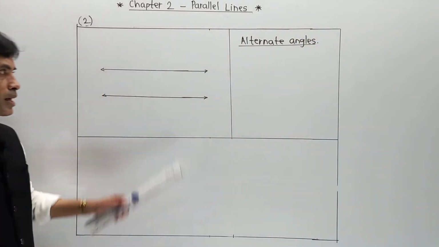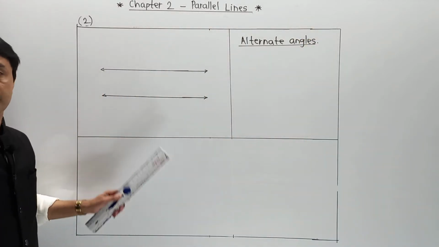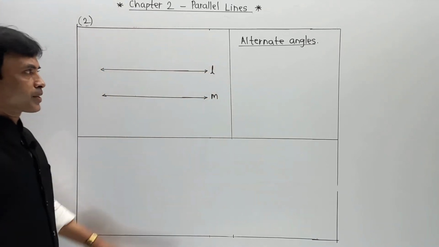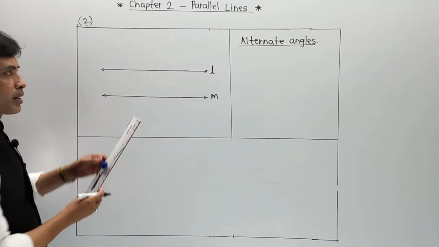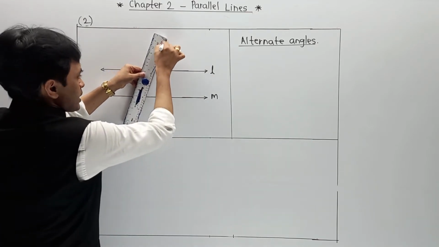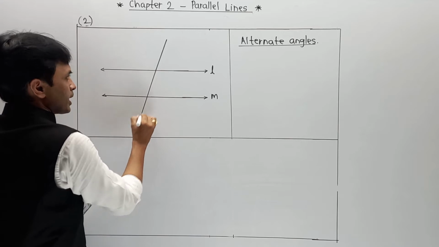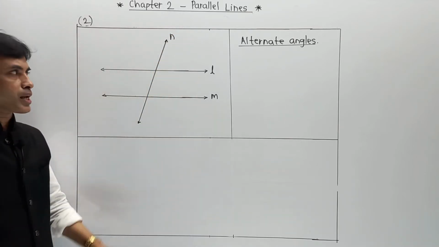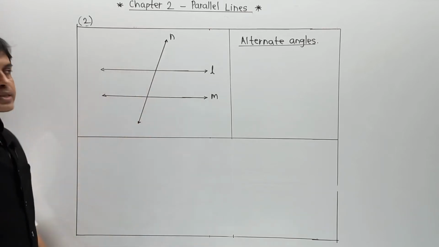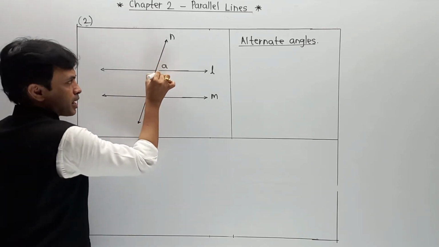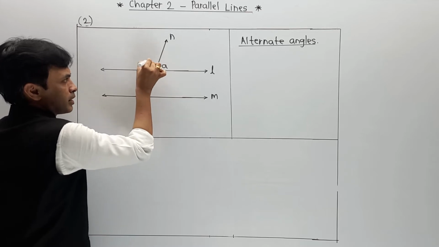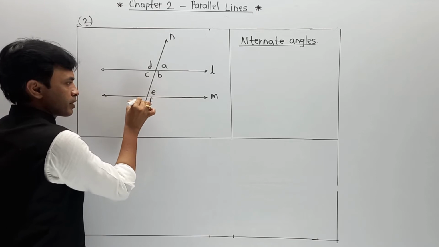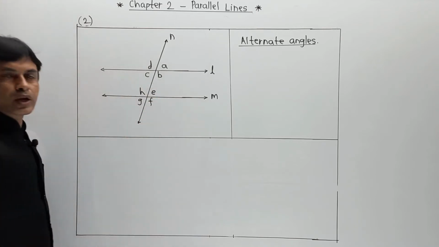Again I am going to keep the structure the same, meaning here line L is parallel to line M, and your line N acts as a transversal. Again the angle nomenclature is also the same, meaning A, B, C, D, four angles, and E, F, G, H, four angles.